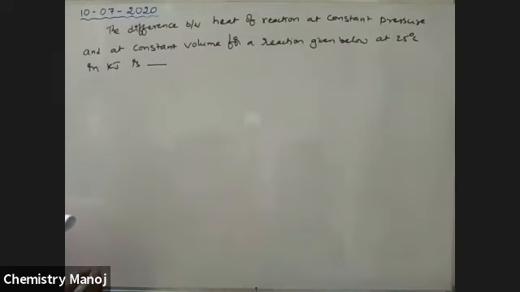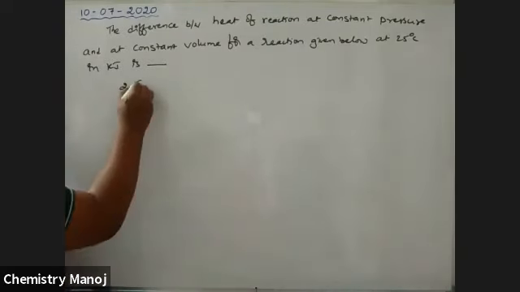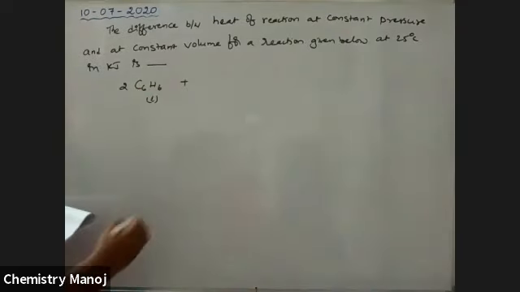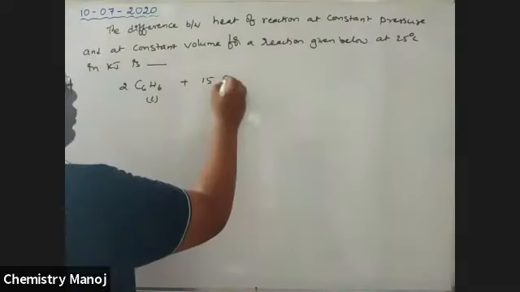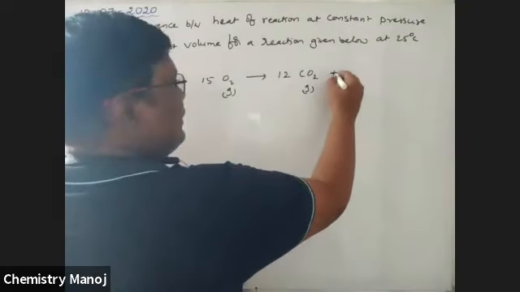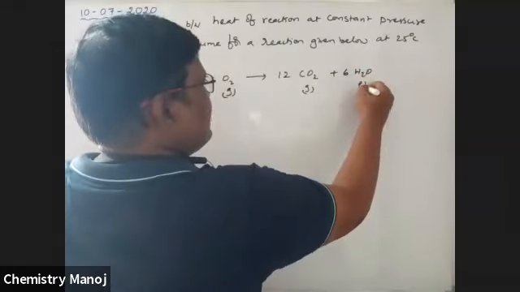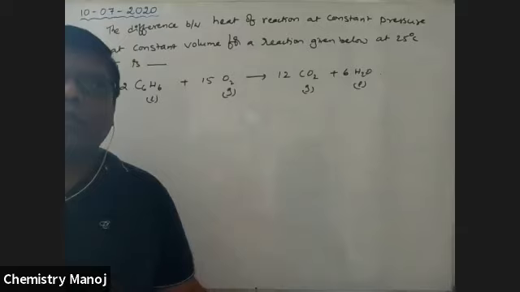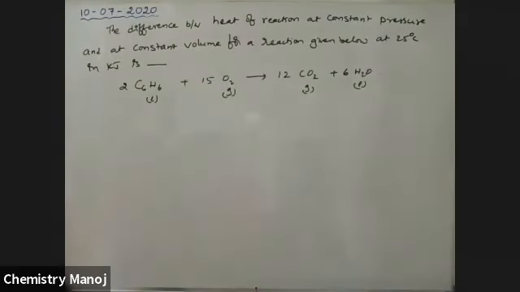The equation is 2C6H6, which is a liquid, plus 15O2, which is a gas, gives 12CO2, a gas, plus 6H2O, which is a liquid. For this reaction, you want to calculate the difference between heat of reaction at constant pressure and the constant volume value.